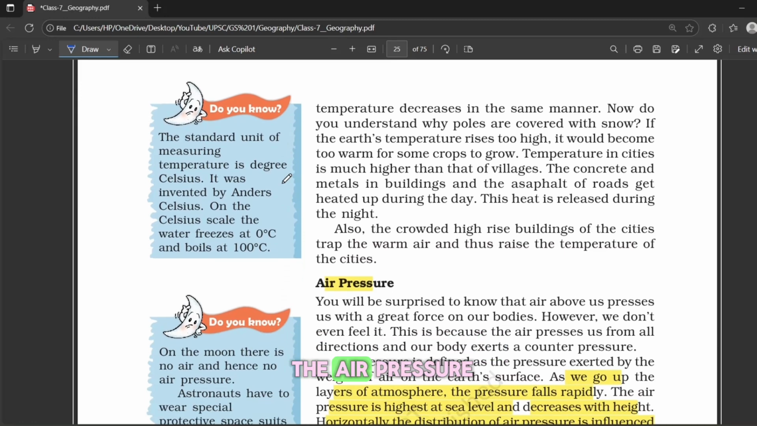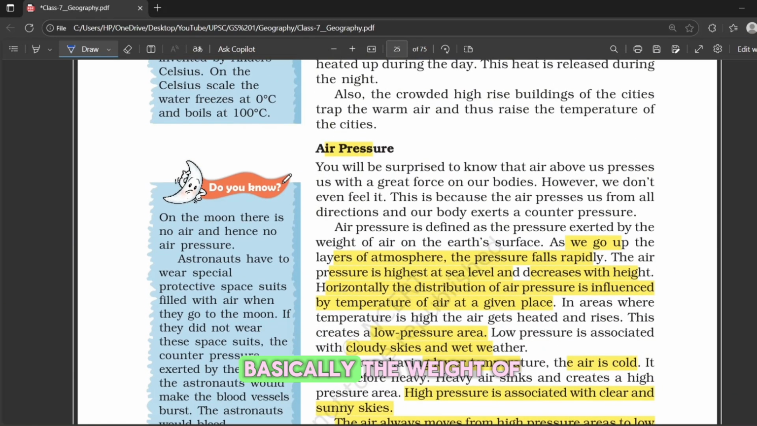Now let's talk about air pressure. Air pressure is basically the weight of the air pressing down on us. At sea level it's the highest because there is more air above, pressing down. As we go higher, there's less air above, so pressure decreases rapidly.